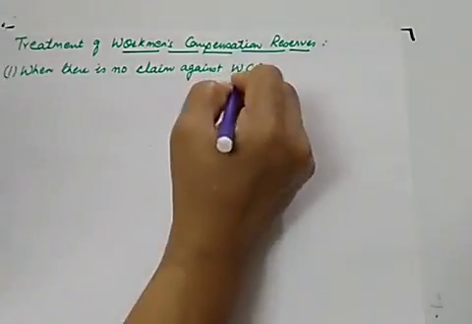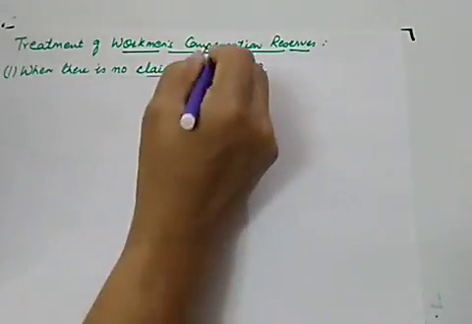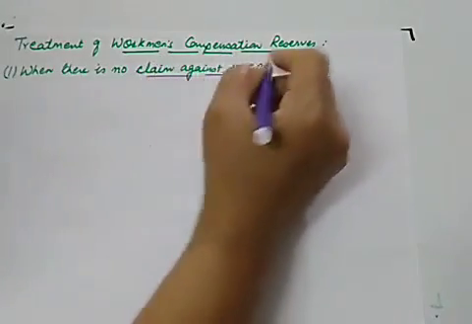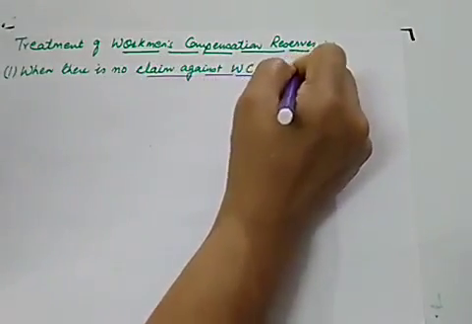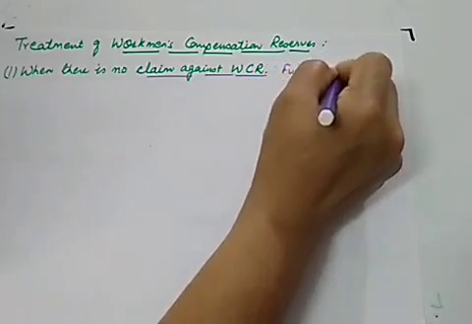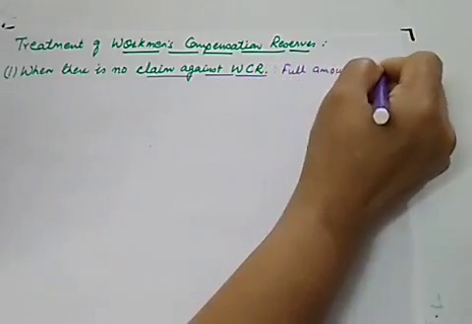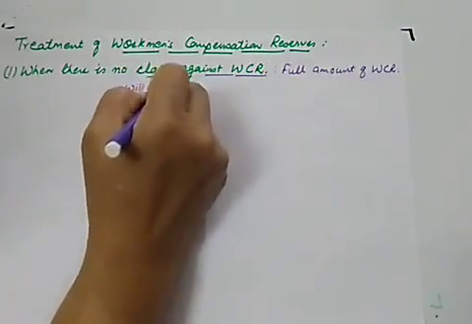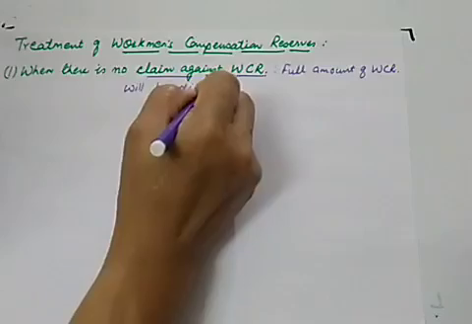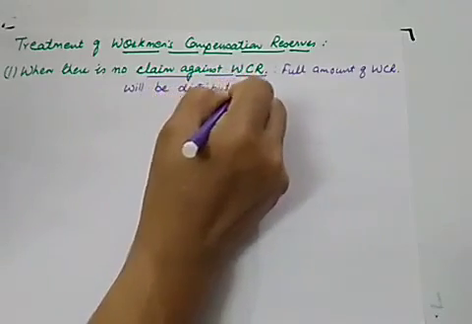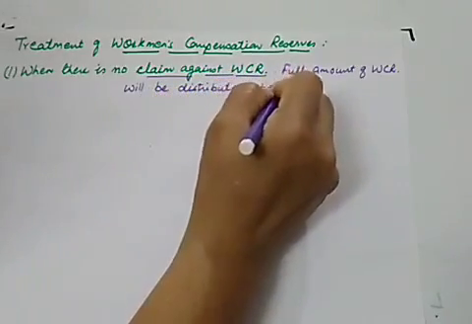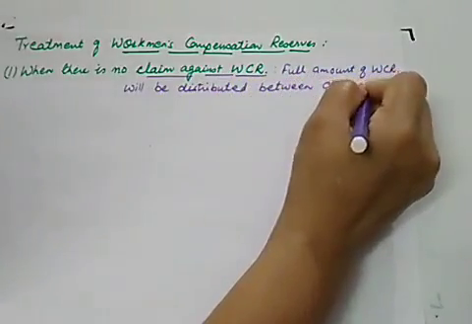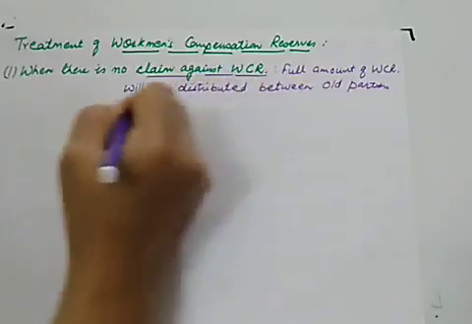So what will happen if there is no claim? If there is no claim, the full amount of workman compensation reserve will be distributed between old partners in the old ratio.